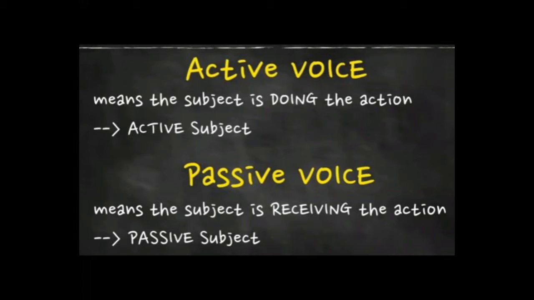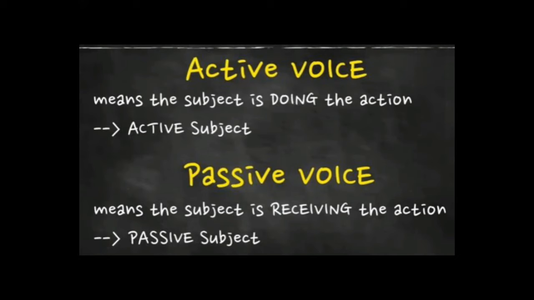Active voice means the subject is doing the action. Action means verb. That is the basic part of a sentence. Without action, without verb, a sentence cannot be formed. So when we relate action to the subject, who is doing the action? The subject. The doer of the action is called subject in a sentence commonly. So this is the active structure. Active structures are more common, that we use in our conversation, while writing something, describing something, talking to someone. We use active voice. Okay.